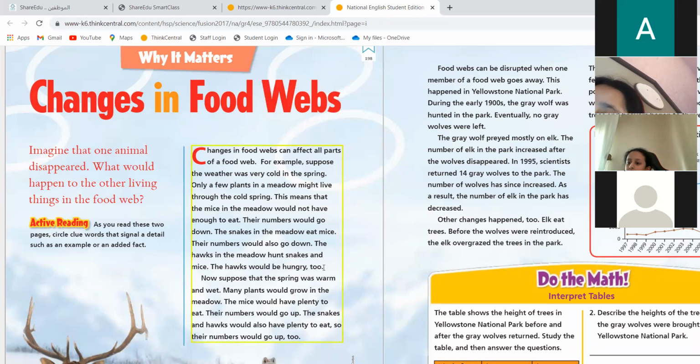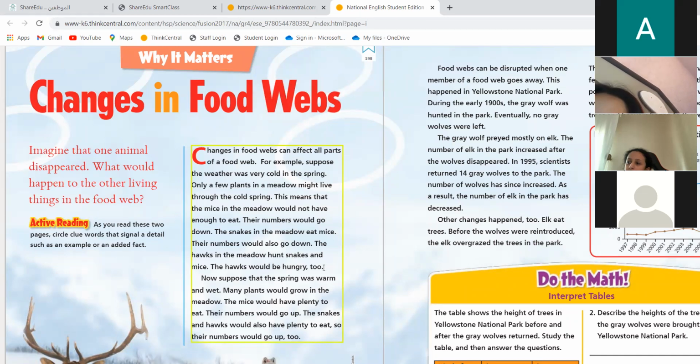So now, first of all, the plant is not there, so it disappeared. The mice are not eating, so they are starving. They are dying because of starving. After that, there is a predator going after them, which is the snake. And who's going after the snake? The hawk.